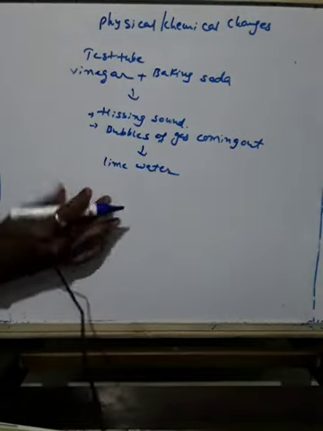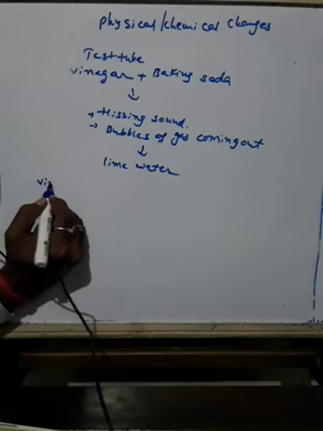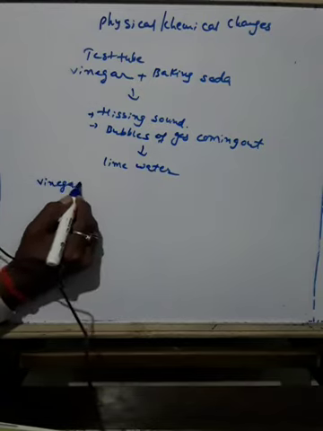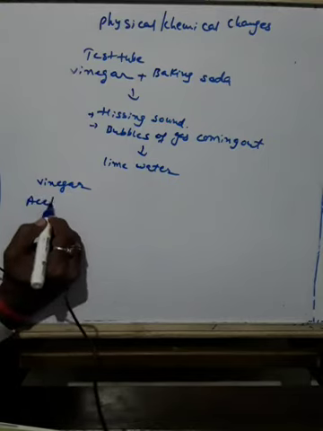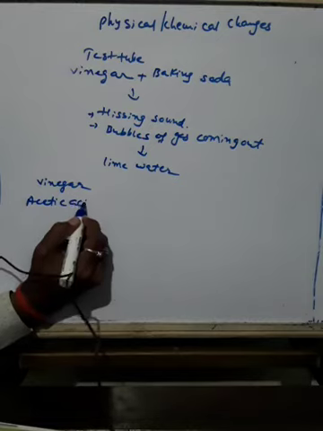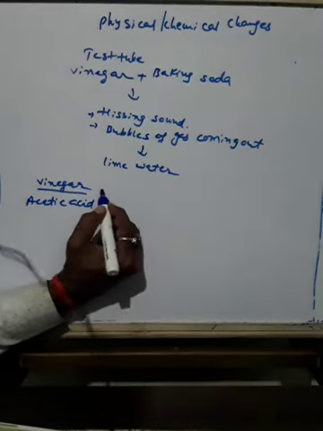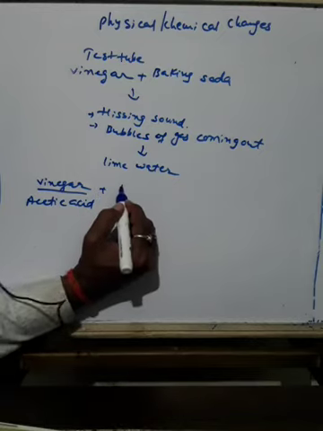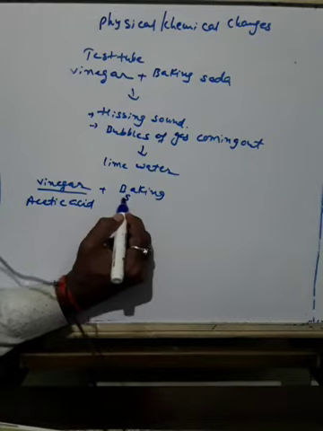So how does the reaction take place? I'll write here. Vinegar is the common name. Vinegar is chemically acetic acid. And baking soda is a base. Baking soda is sodium bicarbonate.